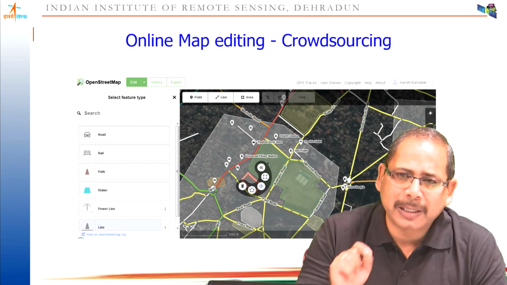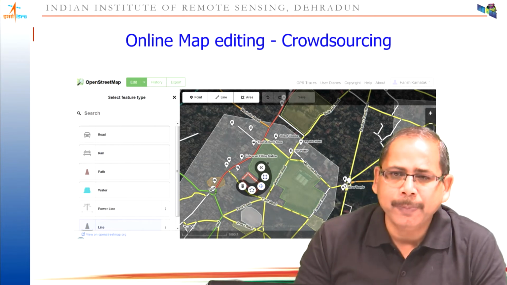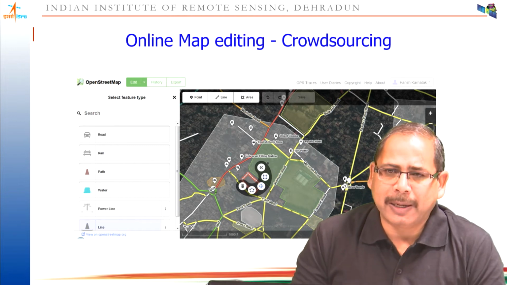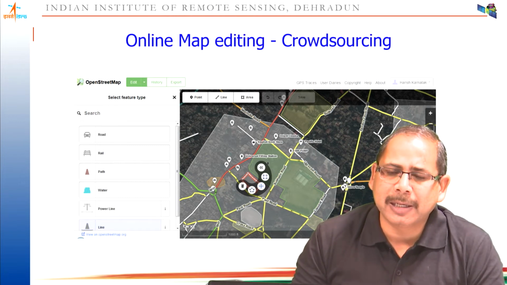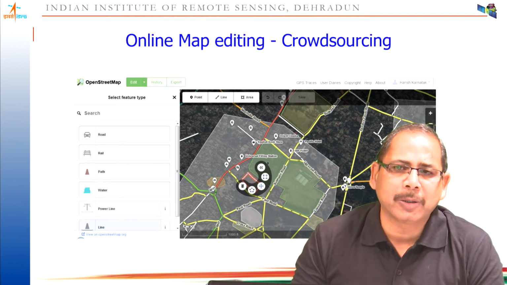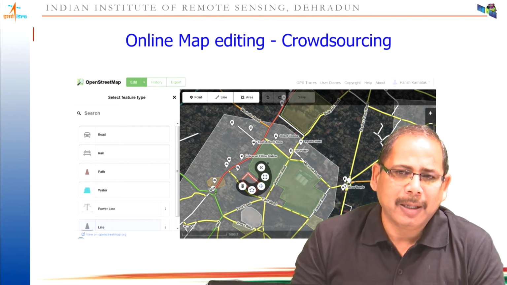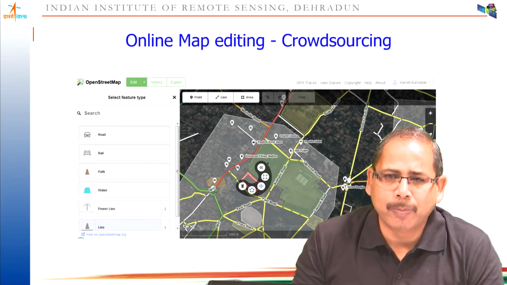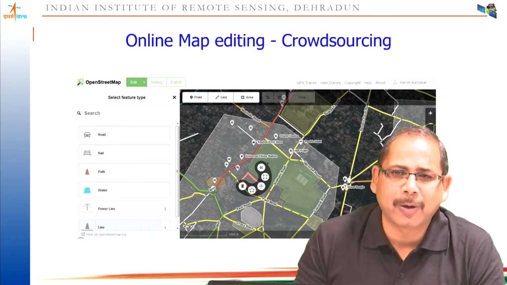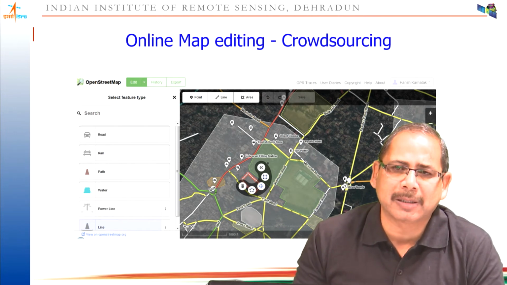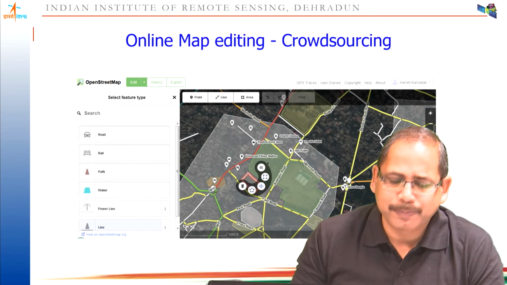So that's why crowdsourcing will help you to generate the maps online in a very, very short time. A typical successful example here could be your Google Map. Google came to market in 2006, and today in 2020 they have full data coverage of the entire globe because they adopted this technology called crowdsourcing. In fact, for the last 10 years, Google is successfully operating their business on top of this crowdsourced data.